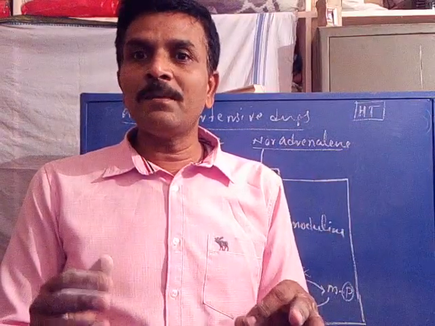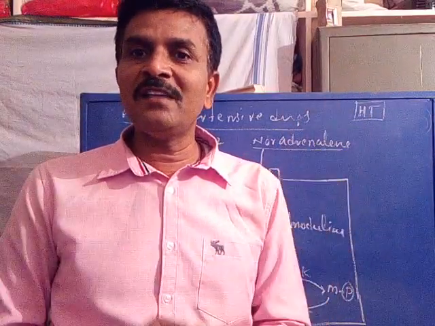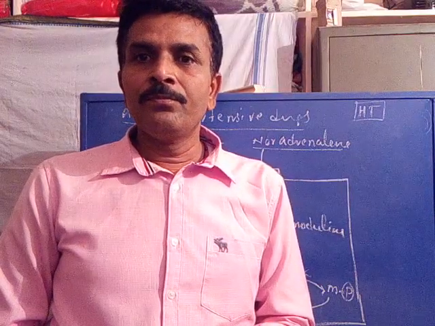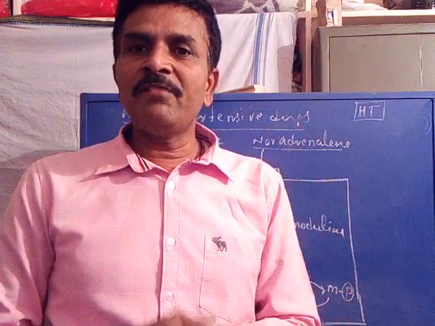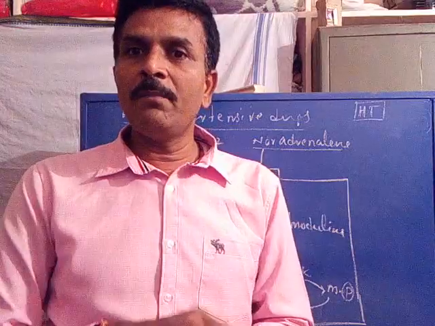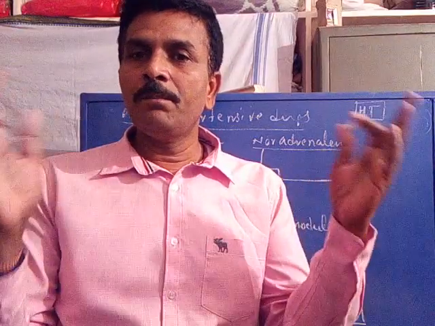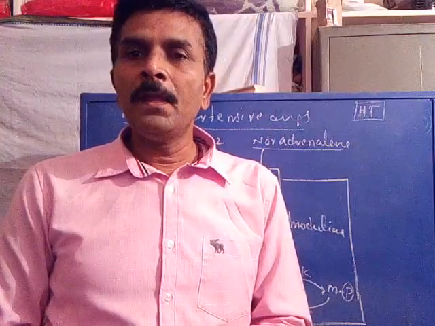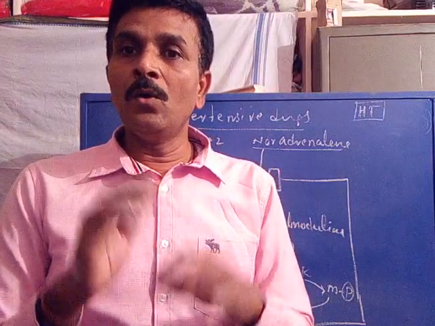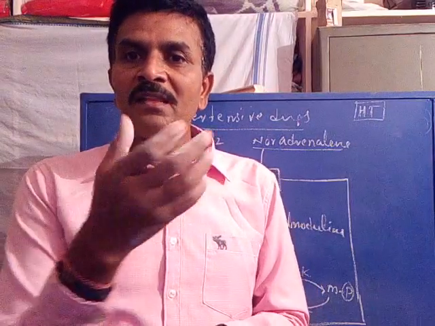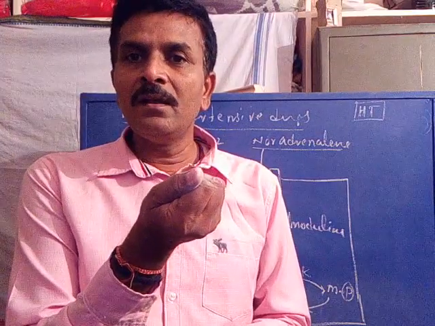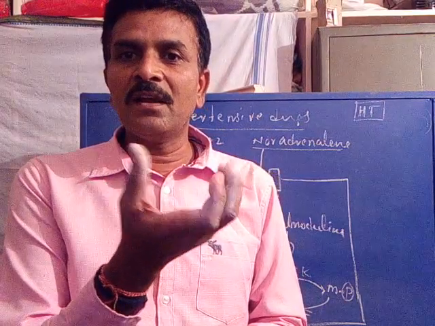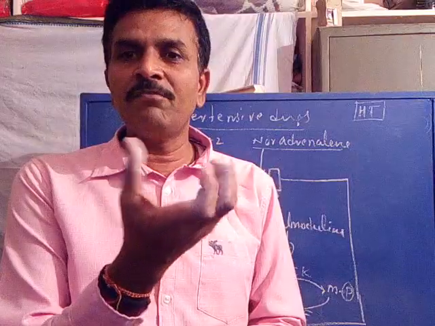The blood supply throughout the body is very essential. The supply of blood from the myocardium to the various organ systems is possible only when there is constriction and relaxation of the blood vessel.